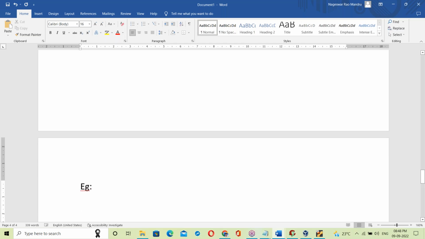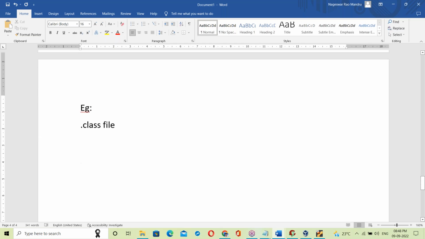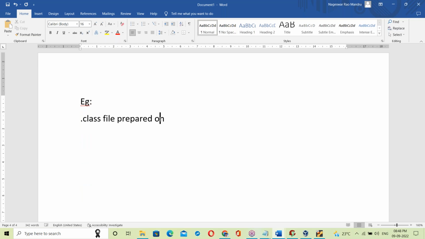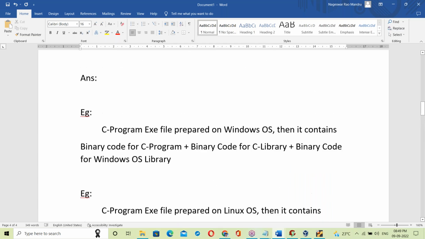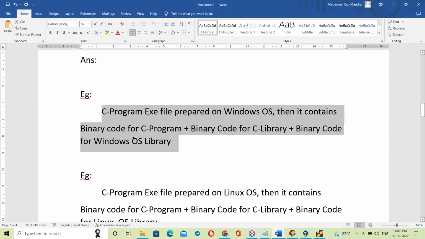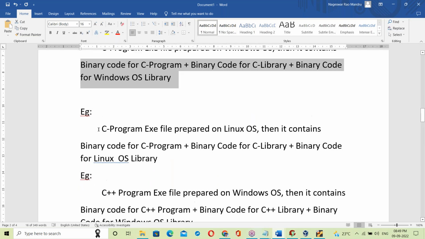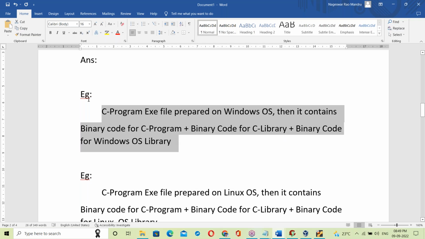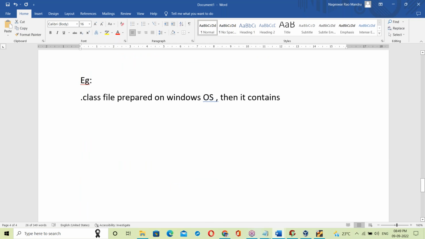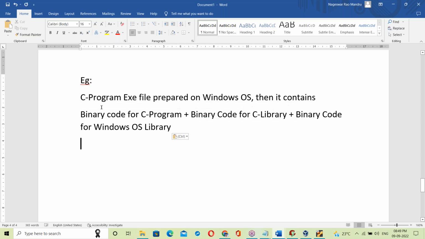For example, if a dot class file is prepared on Windows OS, then what does it contain? Take the same example as in C programming: the C program exe file.